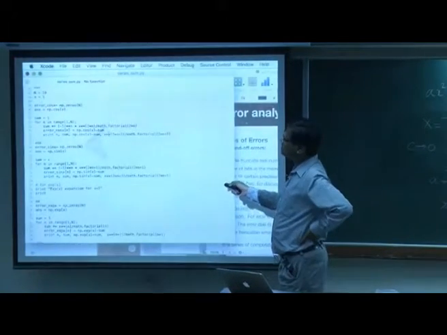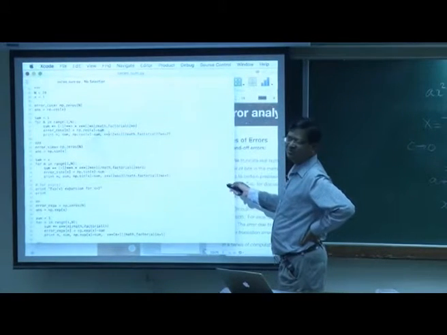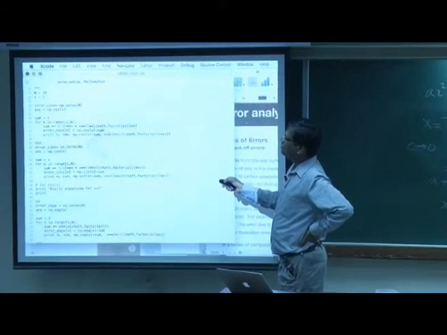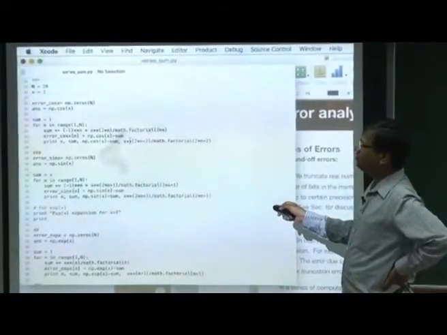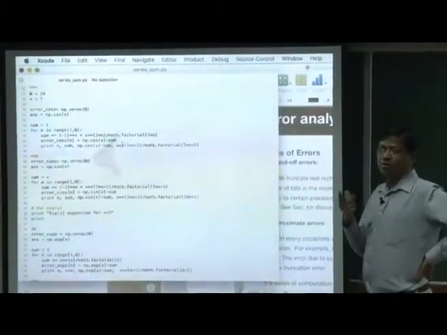Cos x. So, this loop is going to do cos x by series sum. Number of iterations I am going to do is 20, which is large. Now, I am going to compute x equal to 1. So, I am looking for the value of cos 1.